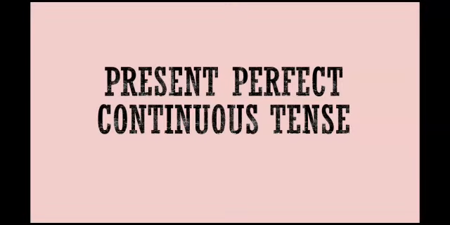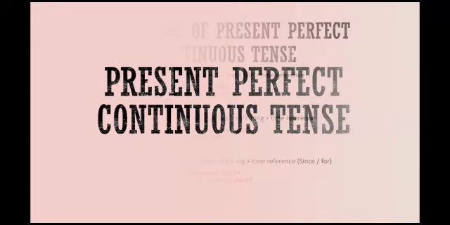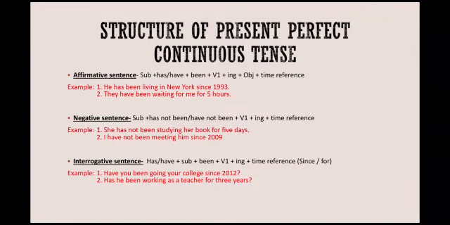After present perfect, it's the turn of present perfect continuous tense. Students, it will have some features of perfect tense, means it will show completion, but at the same time it will show continuation also. So let's study it. Structure of present perfect continuous tense.